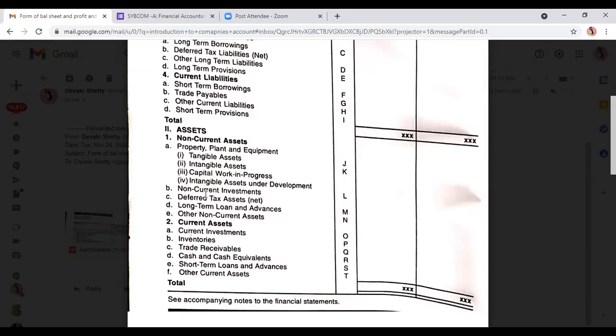From the name only you will come to know that these are investments which are there in the business for a longer period of time: government investments, investments in shares, debentures. The investments we have made for a longer period of time are non-current investments.